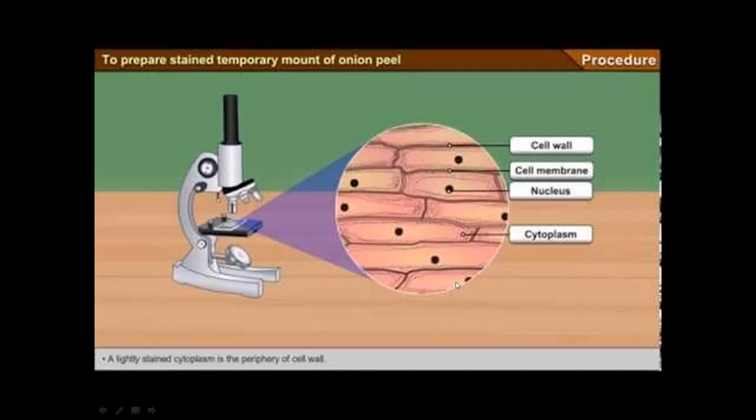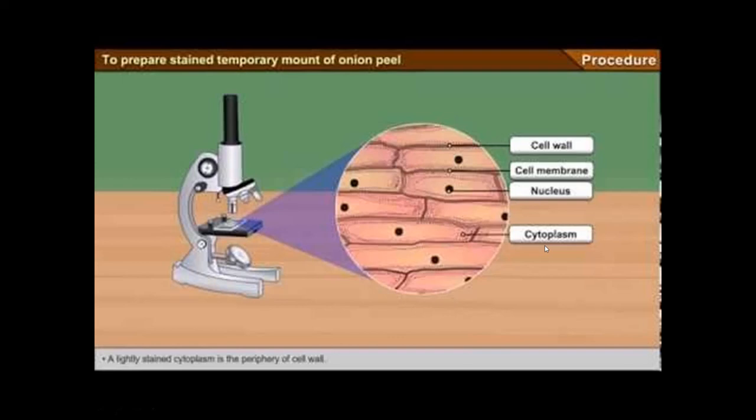This was the observation. This is a simple observation. We can do it in the lab. For this observation, we have to use an onion peel. So taking the onion peel, now our task is to observe the cell wall, cell membrane, nucleus and cytoplasm.